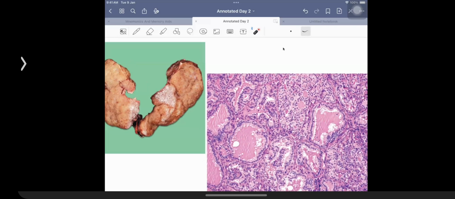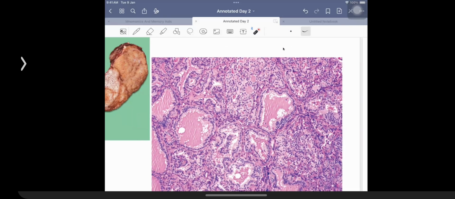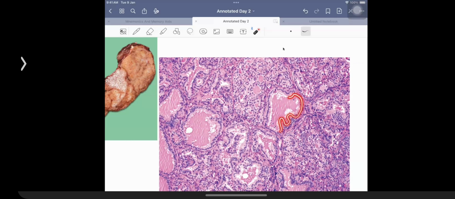Similar condition that you're going to be having is thyroid is going to be enlarged. Patient is going to be having features of hyperthyroidism. You are going to be having increased number of cells over here. So they are going to be having the presence of papillae formation over here. That is what is going to be seen as a feature of hyperthyroidism. And the condition is what is going to be given the name of Graves' disease.